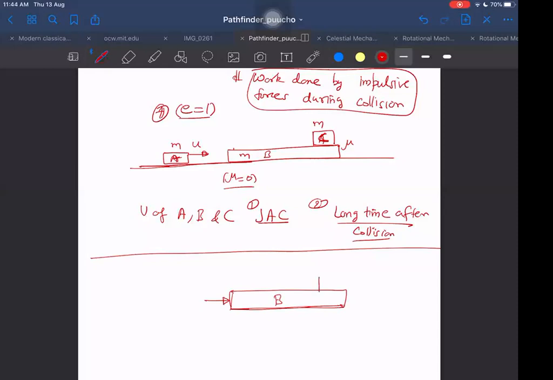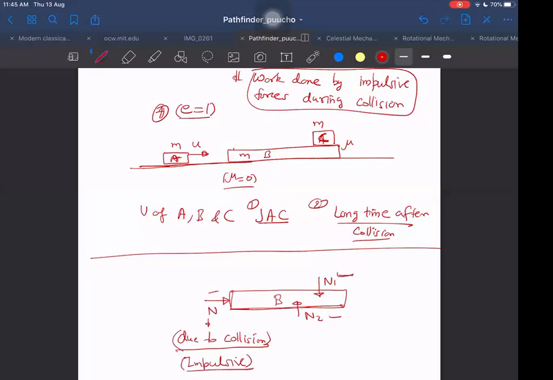How to tell whether this normal here, let us call it N1, let's call this N2, and let us call this N. This N is due to collision. How to tell whether N2 is impulsive or N1 is impulsive or N only is impulsive? The one which is due to collision, the one which acts only during the time of collision, that is definitely impulsive. There is no doubt about it.